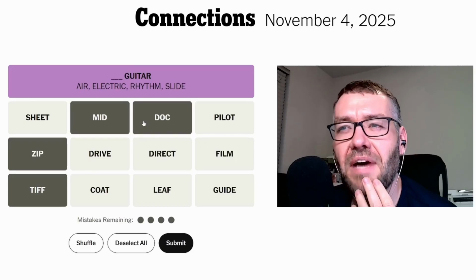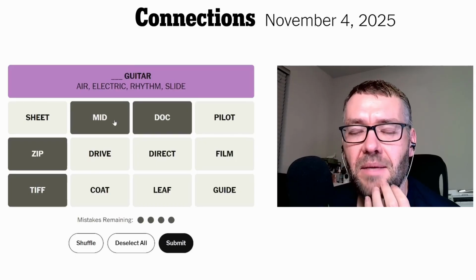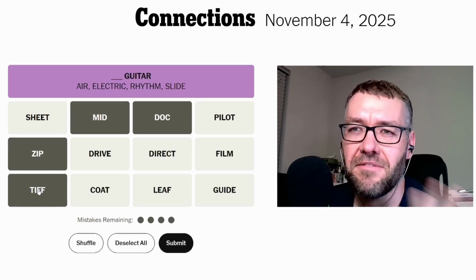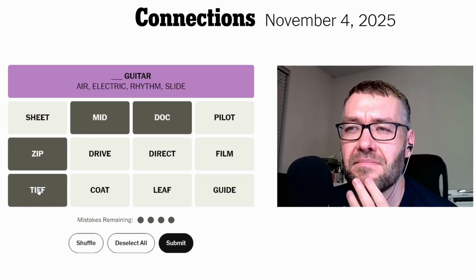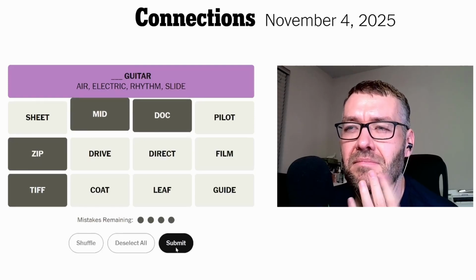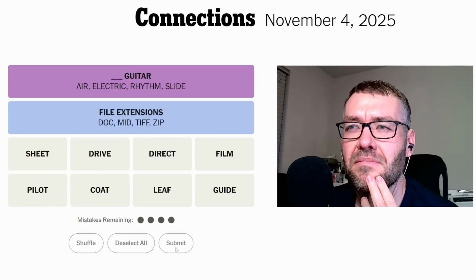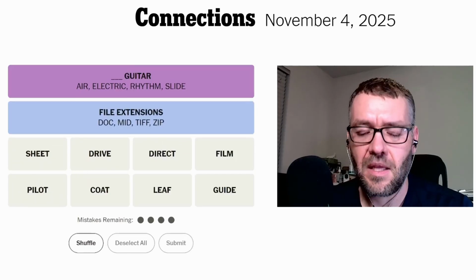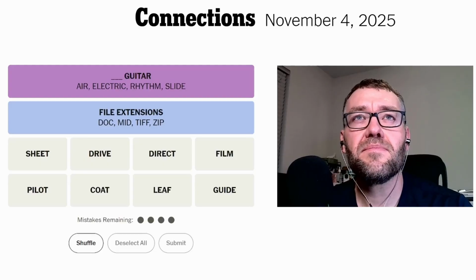Are these types of files like a document file? I don't know what MID would be, but they're zip files, obviously. Is there a TIFF file? File extensions. What's a MID file extension?